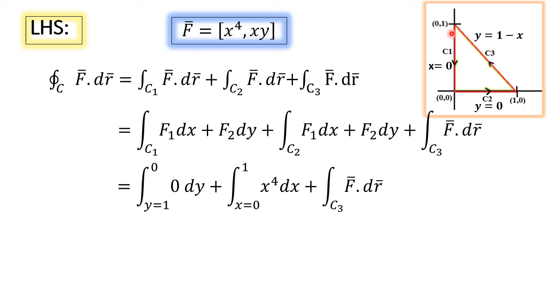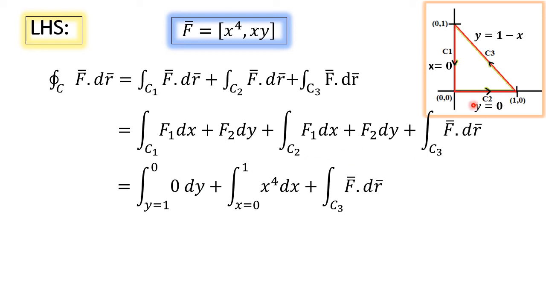C1 curve is x equal to 0, y varies between 1 to 0. On the curve C1, the value of x is 0. Here f1 is x power 4, so x power 4 is 0. f2 is xy, here x is 0. Therefore, the integral over C1 is simply 0.